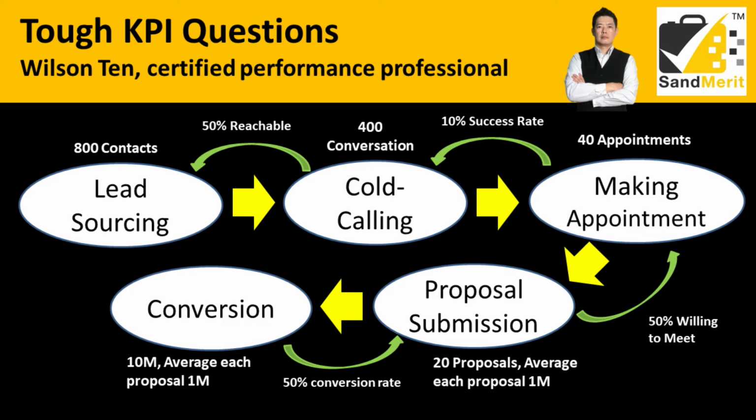In order to get the 40 appointments, you need to cold call 400 customers. From these 400 customers, they will be able to give you 40 appointments. And you need to get 800 leads per month. Each month, out of these 800 leads, you will have 400 quality conversations. And this is how, step by step, you achieve your 10 million sales. This is how you guide your salesperson step by step on how to achieve it.